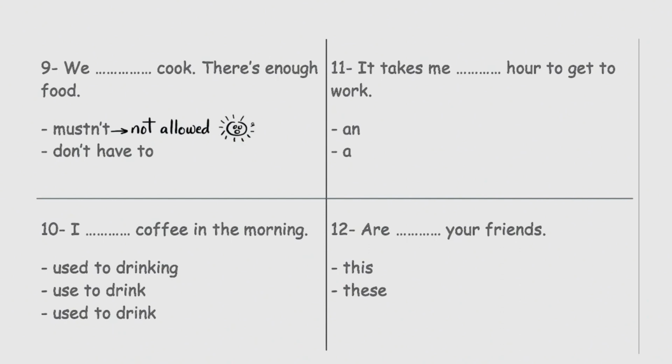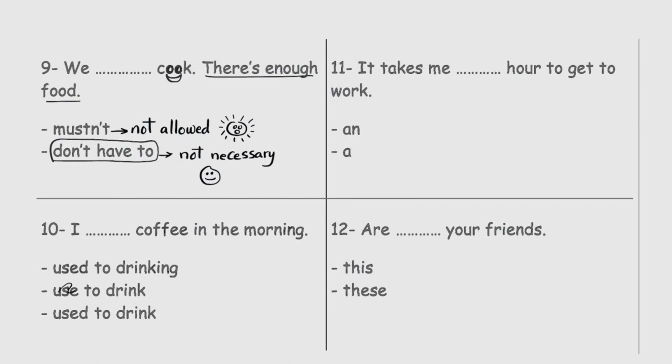I'll kill you if you cook. But don't have to means not necessary. You can cook, but no need to. Here he says there is enough food in the house, so it's not necessary to cook, right? So the best answer here is you don't have to cook. Clear, guys? I blank coffee in the morning.